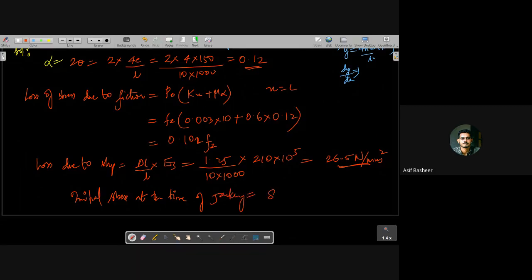Jacking, I could say it as 840 plus the loss which had occurred due to this, 840 Newton per mm square plus 26.5, isn't it? That is 866.5 Newton per mm square, right?